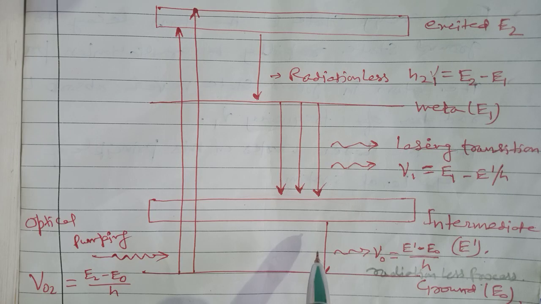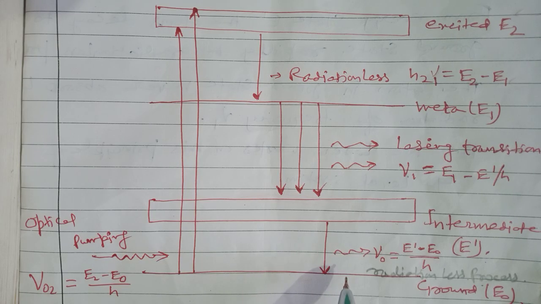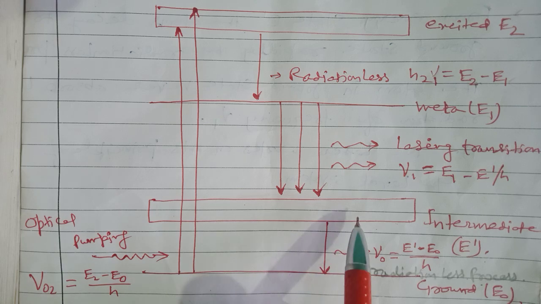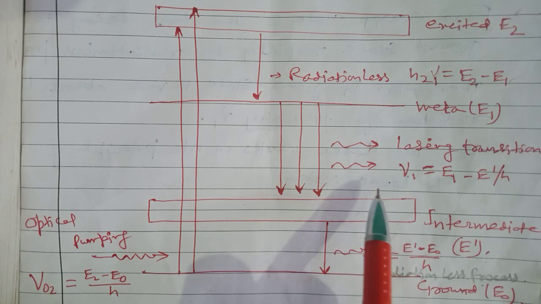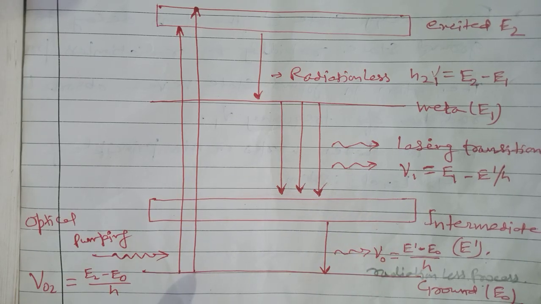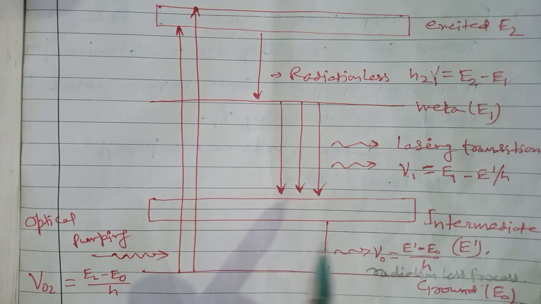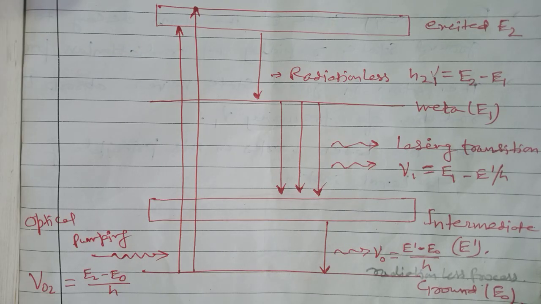And the atoms then jump from the intermediate state to the ground state, with frequency nu0 equal to (E dash minus E0) upon h, but this is a radiationless process. So the atoms present in the ground state never absorb the photon of laser light. So this is how the continuity of laser action takes place in the four level laser system.